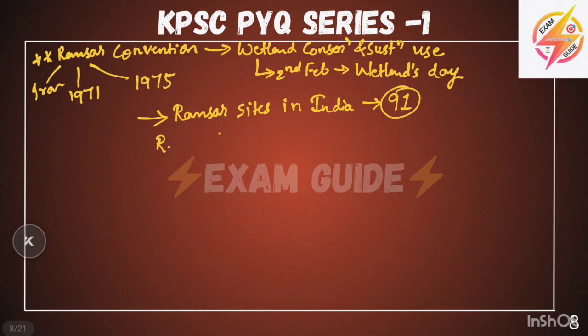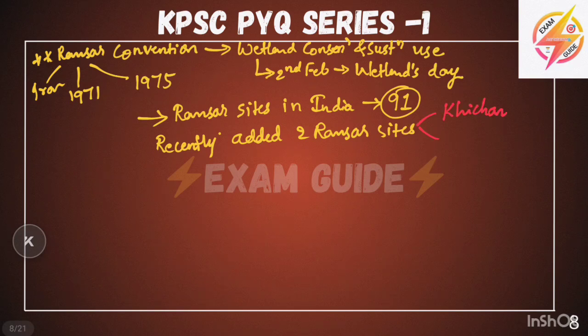And now we will see the recently added Ramsar sites. The 2 recent ones are in Rajasthan. One is Khichan in Phalodi district of Rajasthan. Another one is Menar in Udaipur district of Rajasthan.